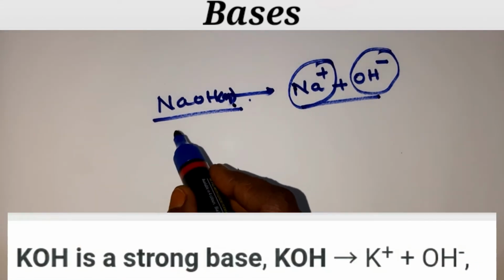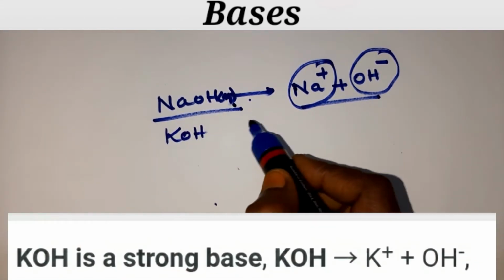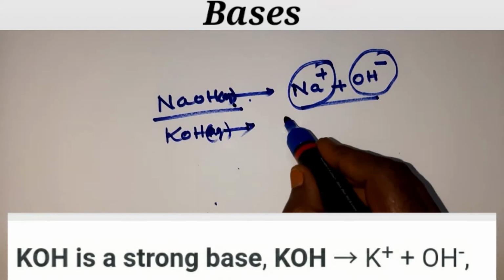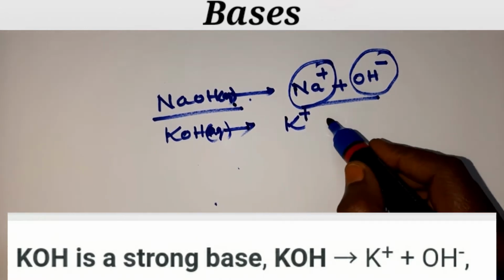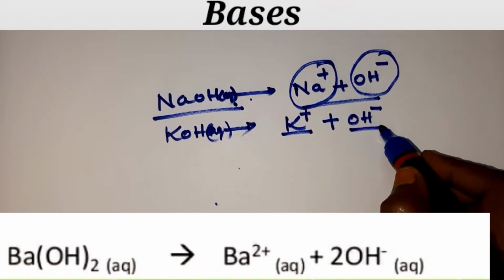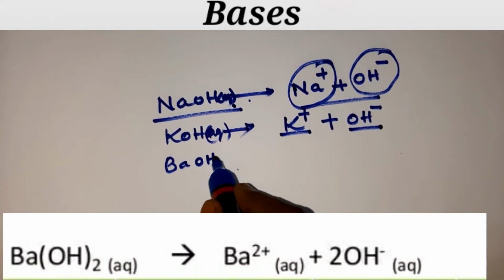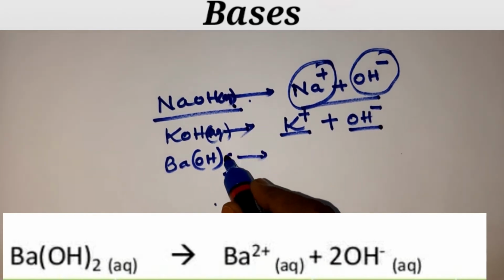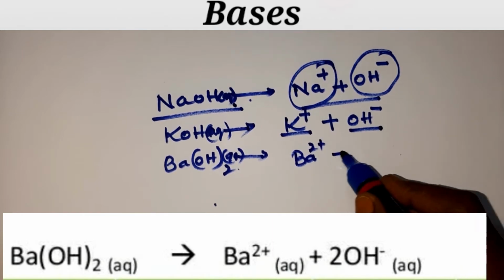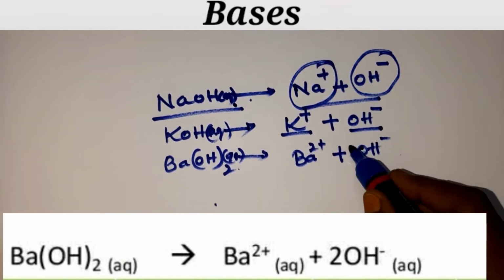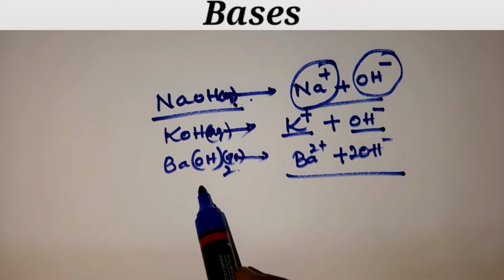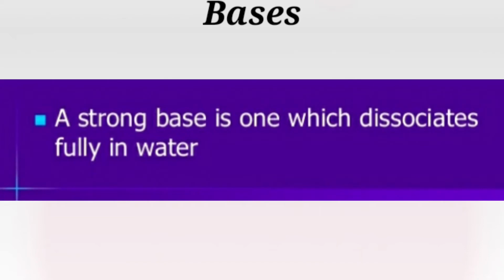For strong bases, you can also take the example of potassium hydroxide, KOH, children. When you dissolve it in water, that is an aqueous solution, you get potassium ion and hydroxyl ion, metallic ion and hydroxyl ion. Even you can take barium hydroxide, Ba(OH)2, aqueous solution. If you take this, you get barium ion plus hydroxyl ion, like this, children. Understood, children? These are called strong bases. Strong bases are those which dissociate fully in water.